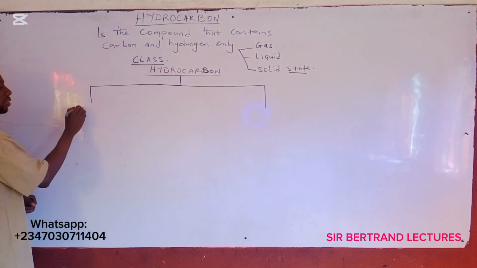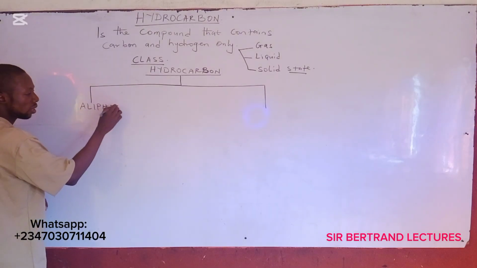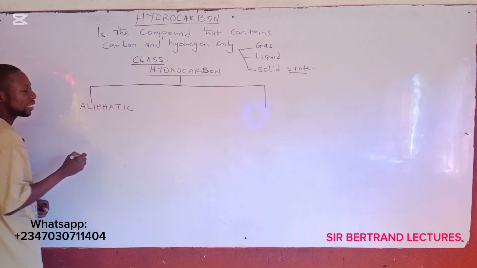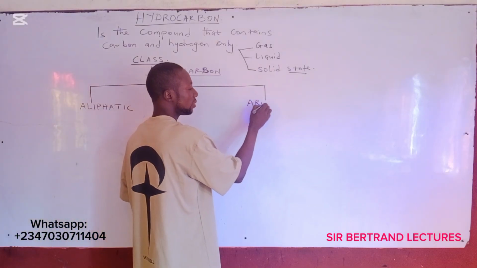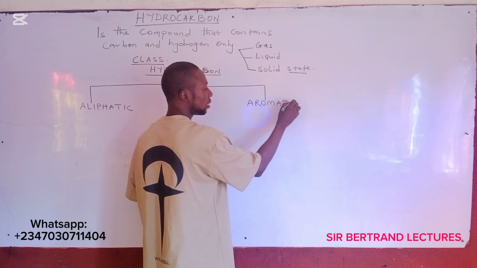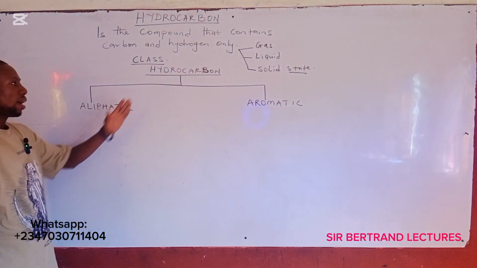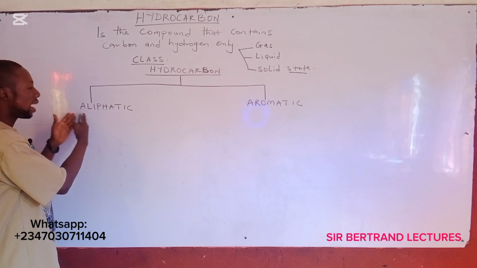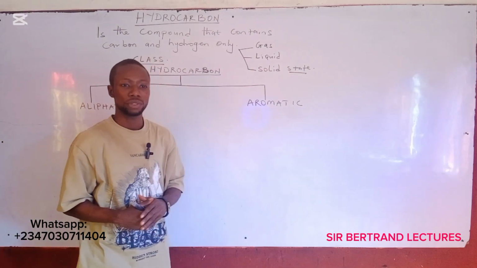We have here aliphatic hydrocarbon. Here is aromatic hydrocarbon. Okay? Hydrocarbon are categorized into aliphatic hydrocarbons and aromatic hydrocarbons.